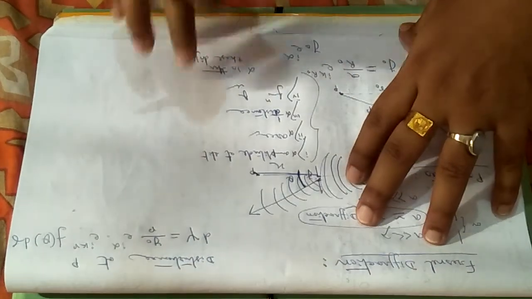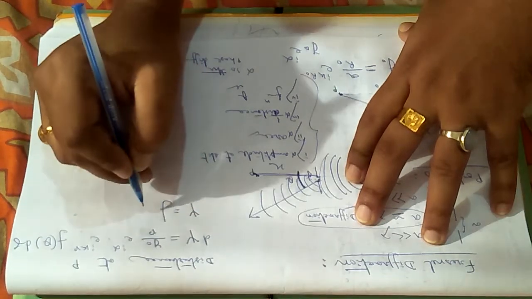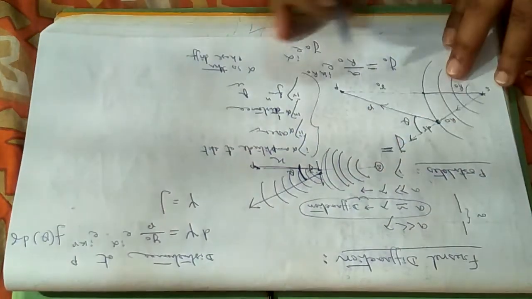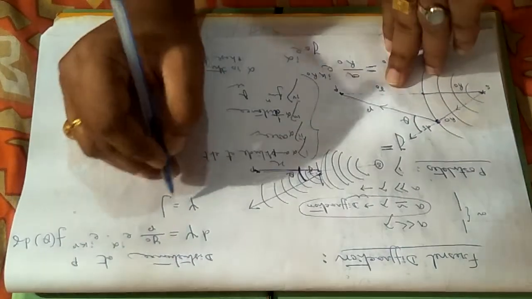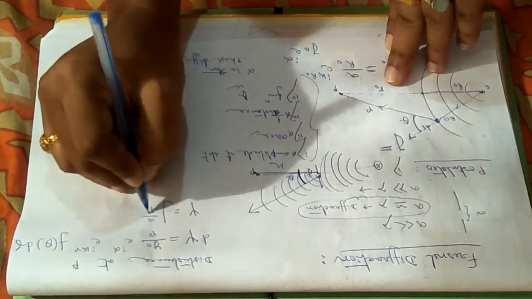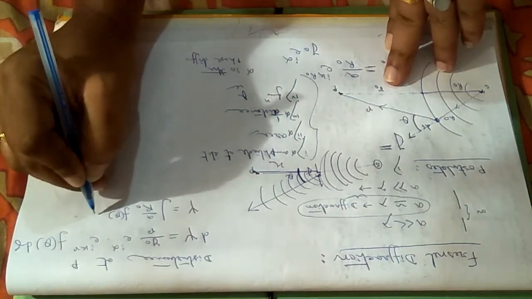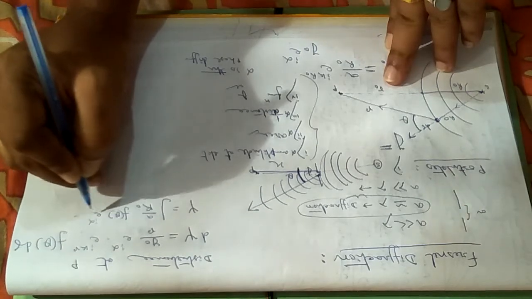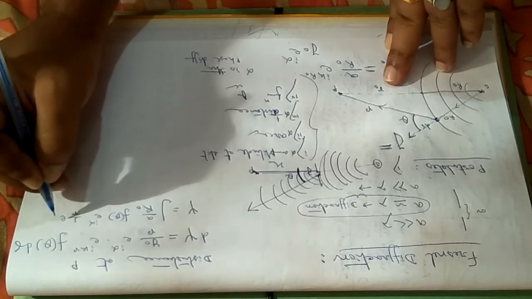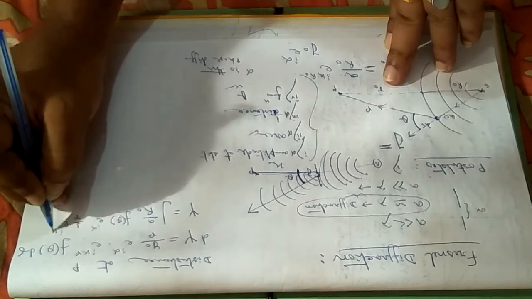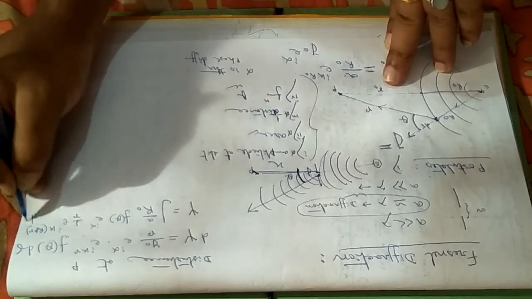So amplitude at P is given by, if I integrate it, integration of, put the value of y0 which you have calculated, a by r0 e to the power i k r0, so it will be a by r0, then function of theta, e to the power i alpha, that is the phase part, into 1 by r e to the power i k capital R0 plus small r into d sigma.